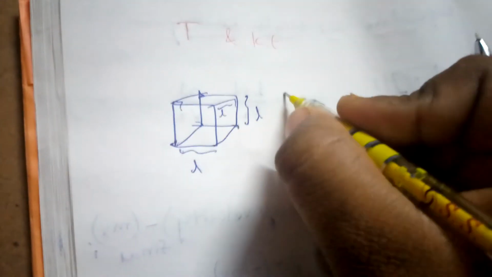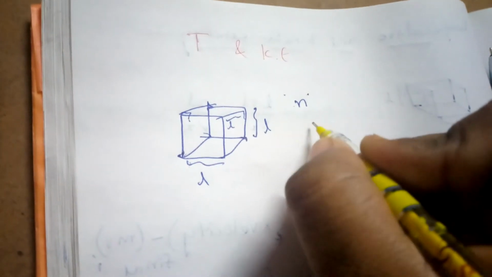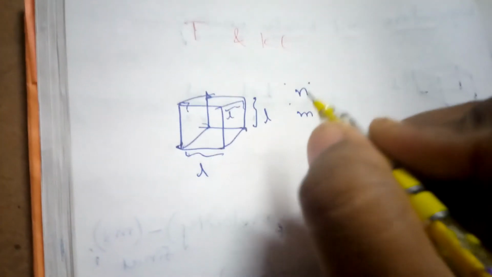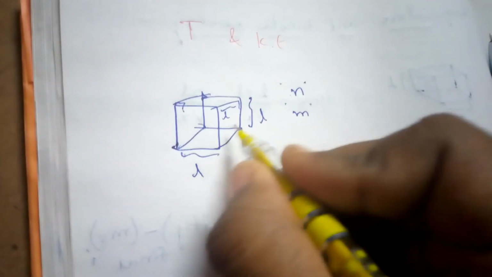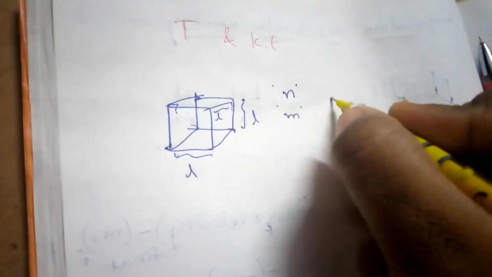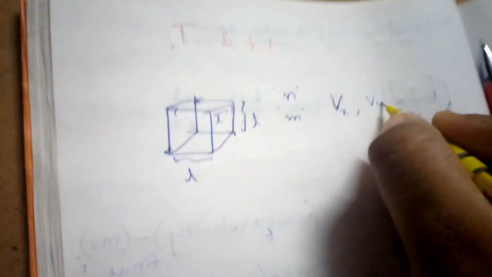Let m be the mass of each molecule, and let n number of molecules be present. If they are moving in the x direction, we'll take the speed as vx, vy, vz.